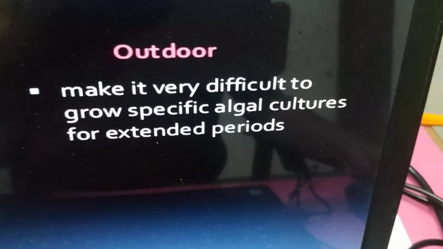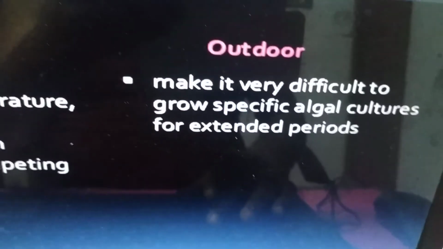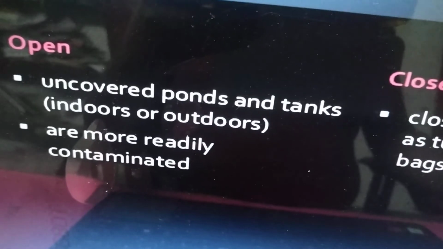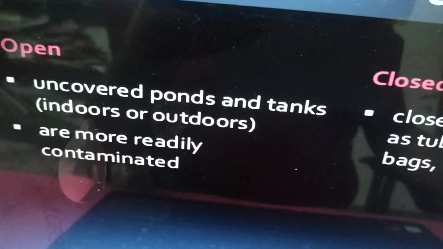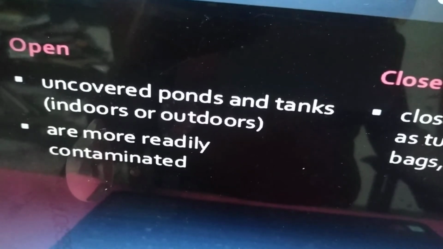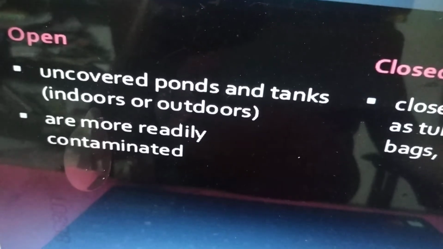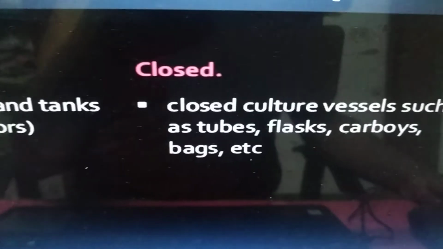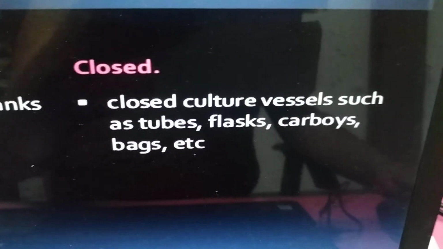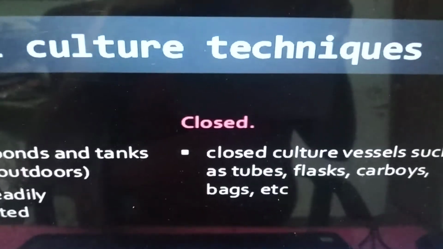Outdoor culture makes it very difficult to grow specific algae for extended periods. Open, uncovered ponds and tanks are used. These open systems are more readily contaminated, whereas closed culture vessels include tubes, flasks, carboys, bags, etc.